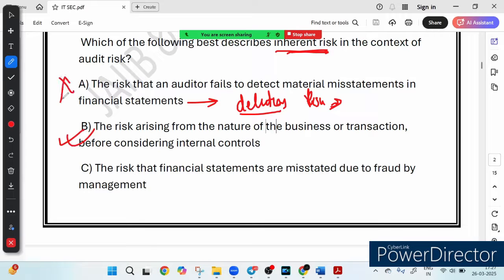Right. Why? Because inherent risk is the natural risk. Remember, if we talk about the inherent risk, it is the kind of natural risk that comes with a business or transaction even before any internal controls are in place. So even before any internal controls are in place, if any risk arises from the business or transaction, this is called inherent risk.